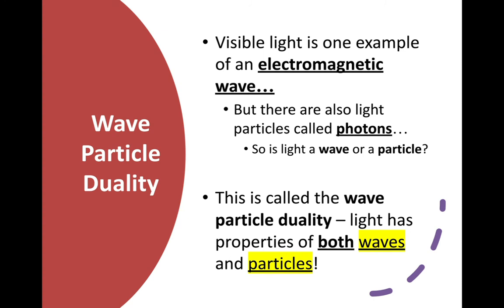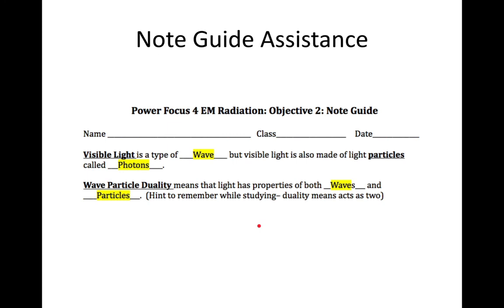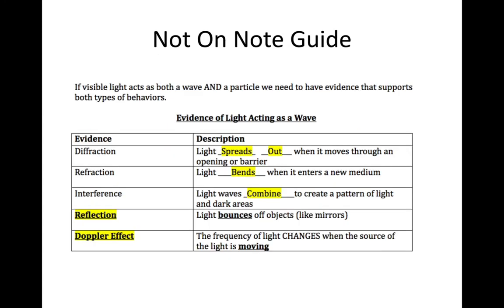So if you remember, this is one of the harder things we learned when we were talking about EM waves, is that EM waves have something we call wave-particle duality. Remember, we said dual means two, and then we just look at the two words before it, wave and particle. So all light and EM waves act both like a wave, there's the word, and a particle. So wave-particle duality means we act like a wave and a particle, both of those words. Go ahead, add this to your note guide. Press pause before I switch it up.